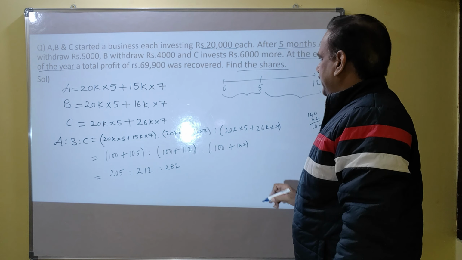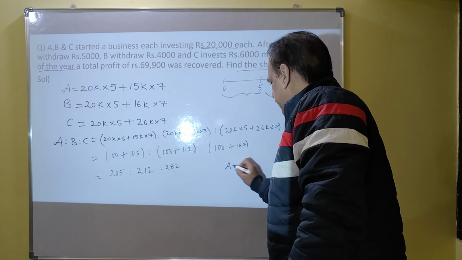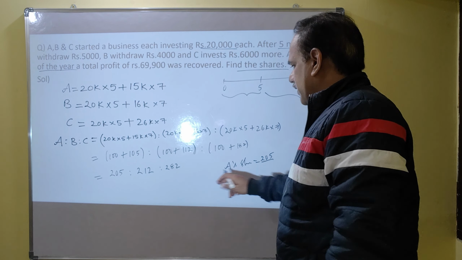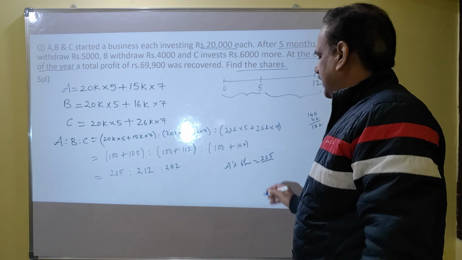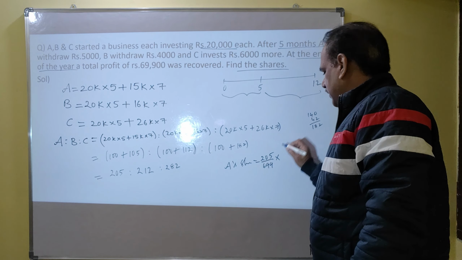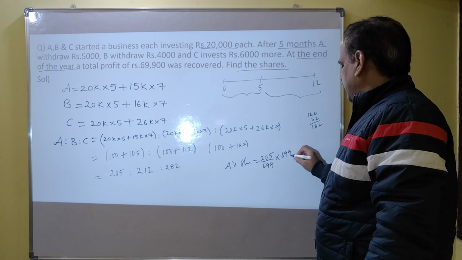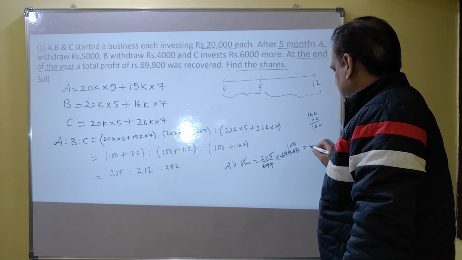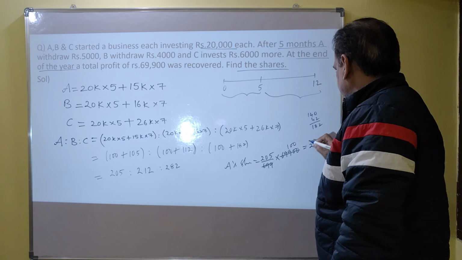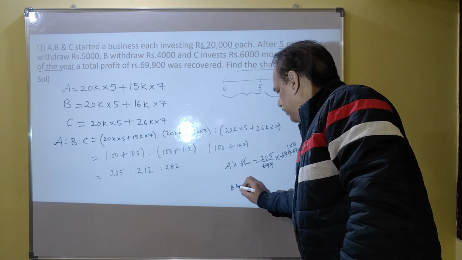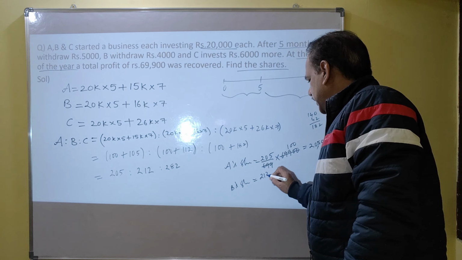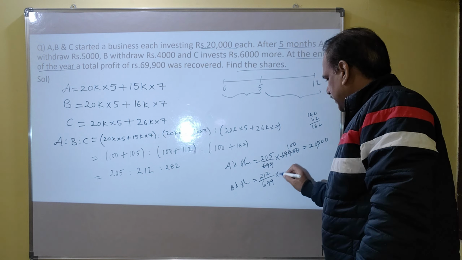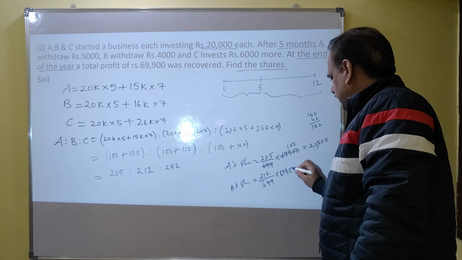Now find the shares of each. So what is the share of A? 205 shares out of, if you total this, you will get 699. Out of it, profit of 69,900, the profit of A is 20,500. B's share is 212 shares out of 699 into 69,900.